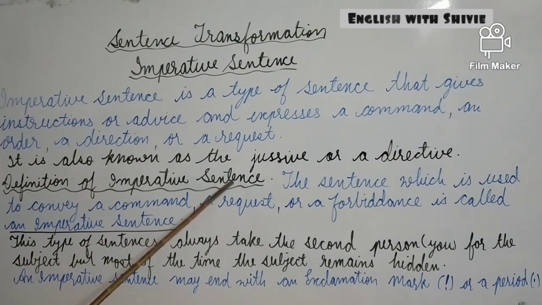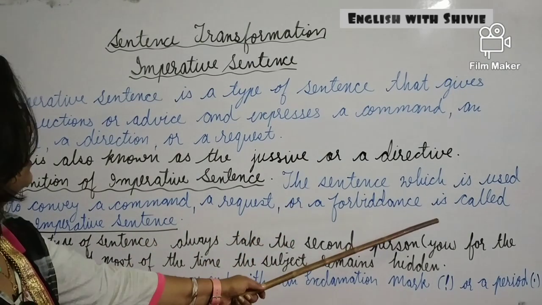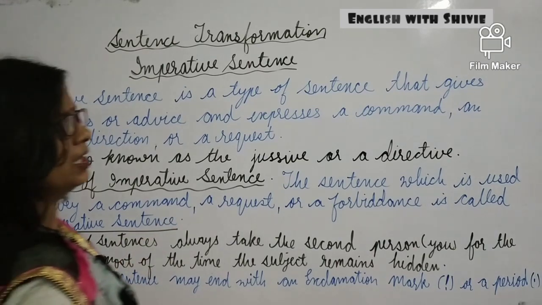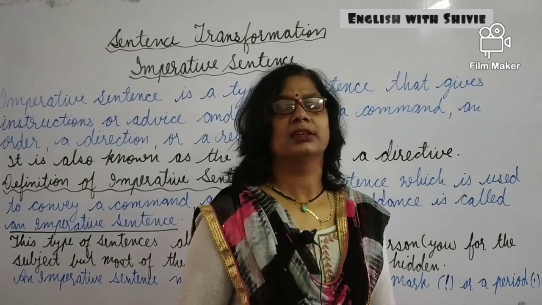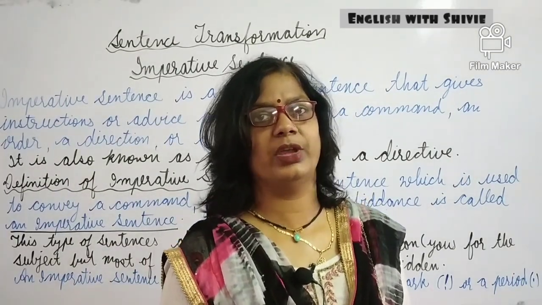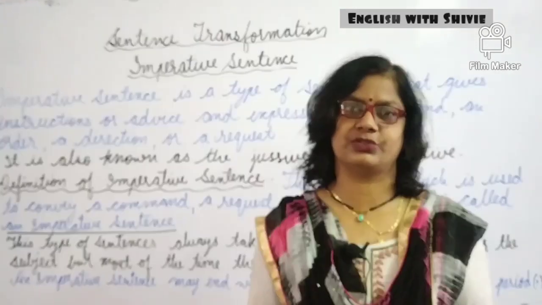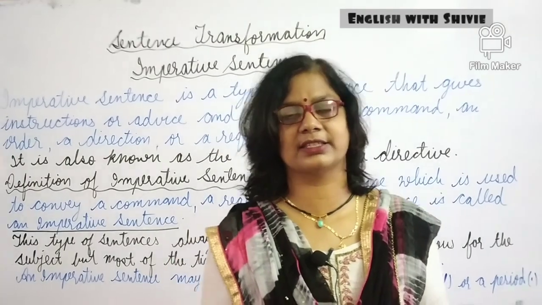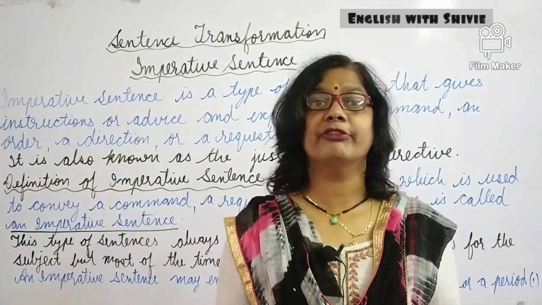Definition of imperative sentence: the sentence which is used to convey a command, a request or a forbiddance is called an imperative sentence. It means the sentence is there to convey the message, to complete the instructions, the advice, the obedience, the forbiddance.